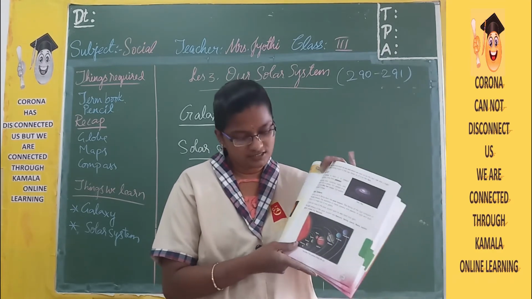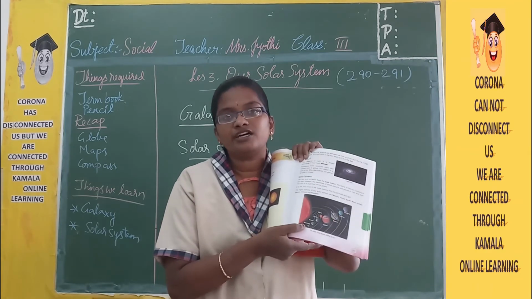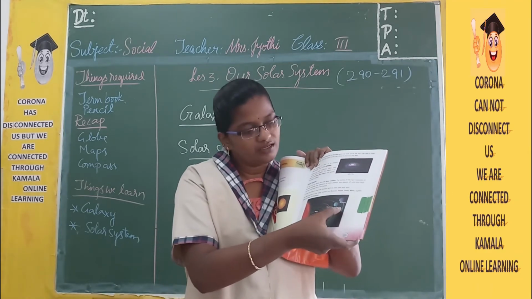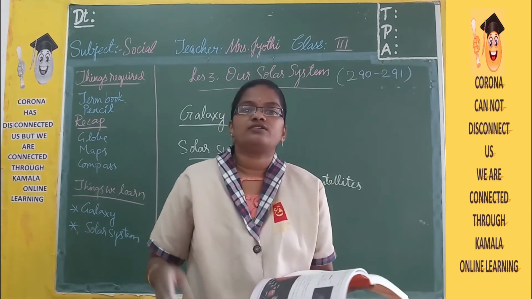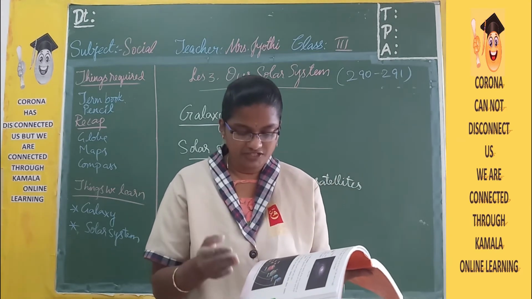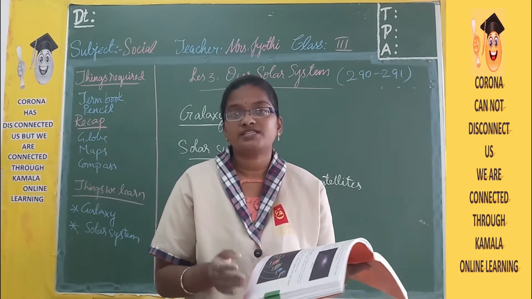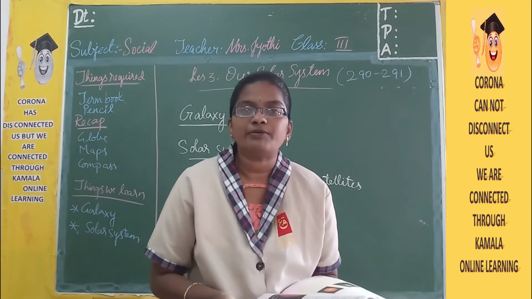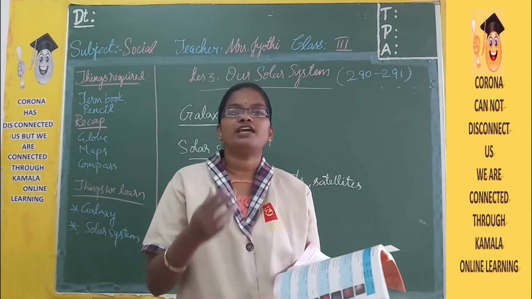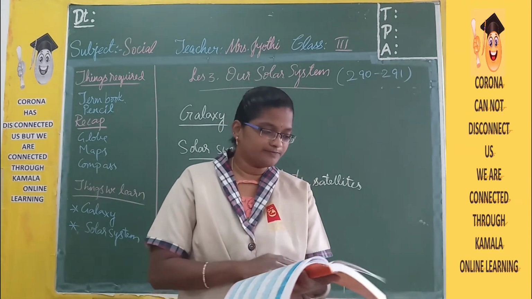Among these, Mercury is very near to the Sun and Neptune is very far, isn't it? So the starting one is Mercury, then Venus, Earth, Mars, Jupiter, Saturn, Uranus and Neptune. So these are the family members of the Sun. These are the 8 planets of the Sun.